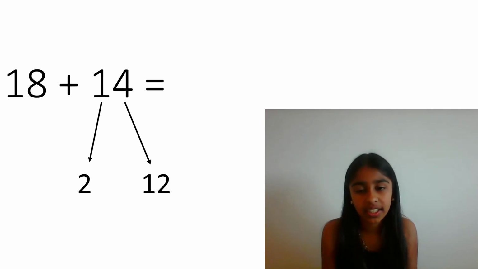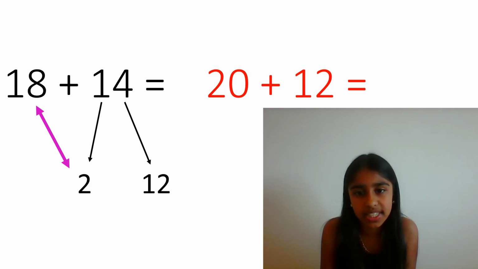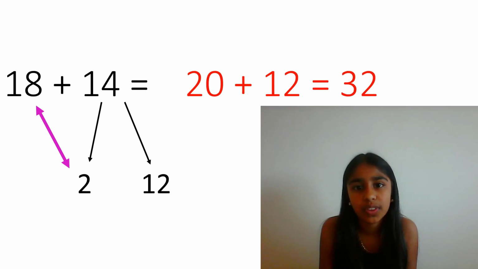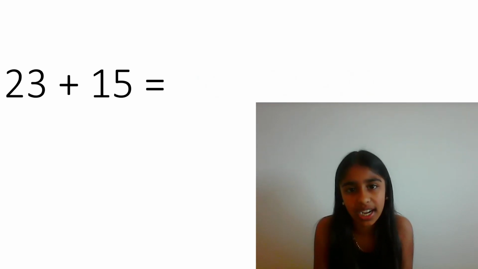Then we draw a line towards 18 and 2 and add them together. 18 add 2 equals 20. Now we have a new equation. 20 add 12. 18 and 14 is the same as 20 and 12. We have just made the first example easier. So the answer to 20 and 12 is 32.